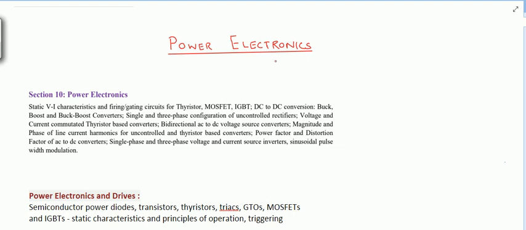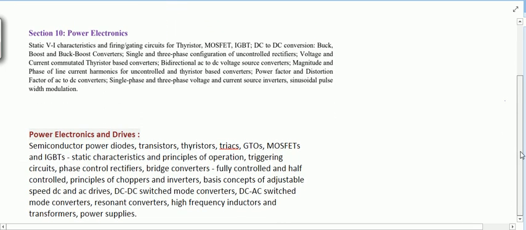So today we will start power electronics. We have completed a course on electromagnetic field theory. So now we will start a course on power electronics. So let us see the basic syllabus for ESE and GATE.